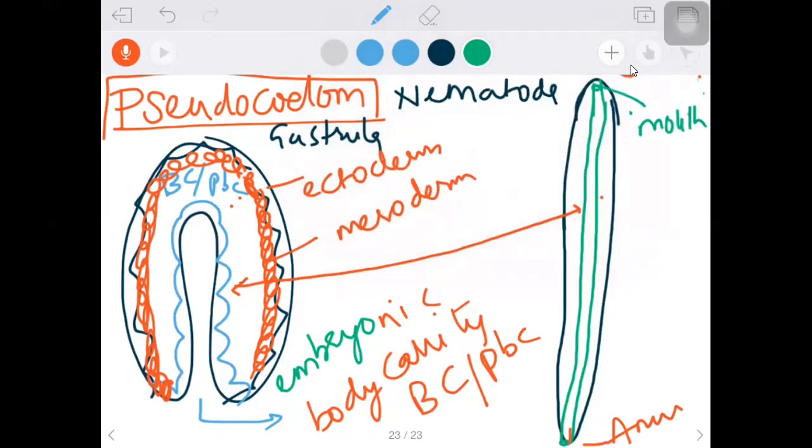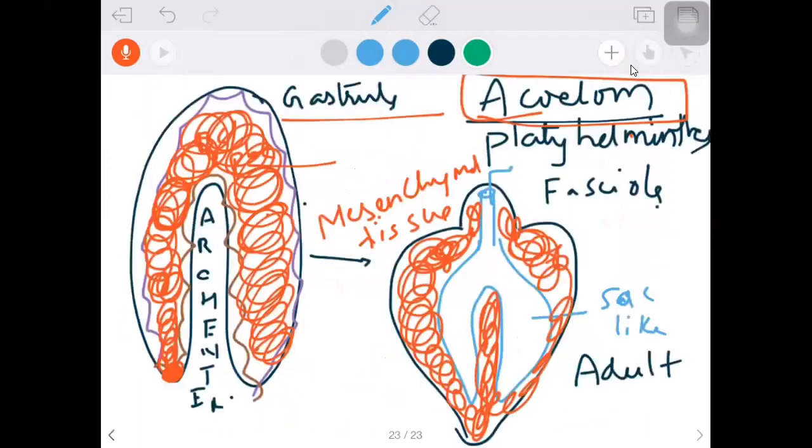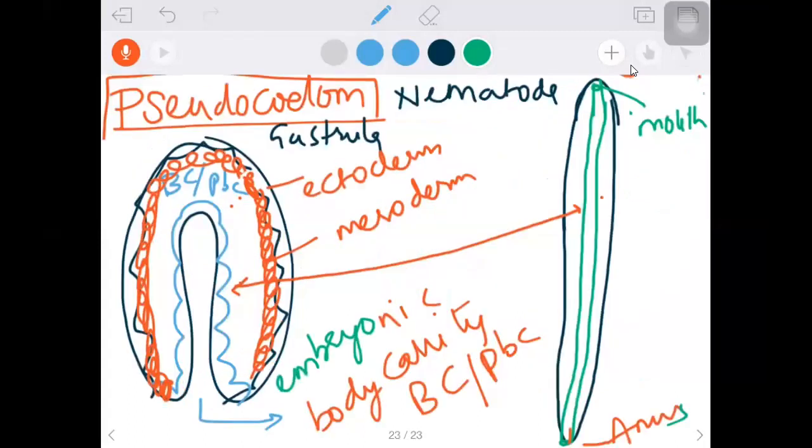That is a separate topic actually, but you will find the differentiation easily. In phylum Platyhelminthes, a sac-like gut is there. In Nematoda, a tube-like gut, that means you will find two openings: mouth is there and anus is also there. Both mouth and anus.